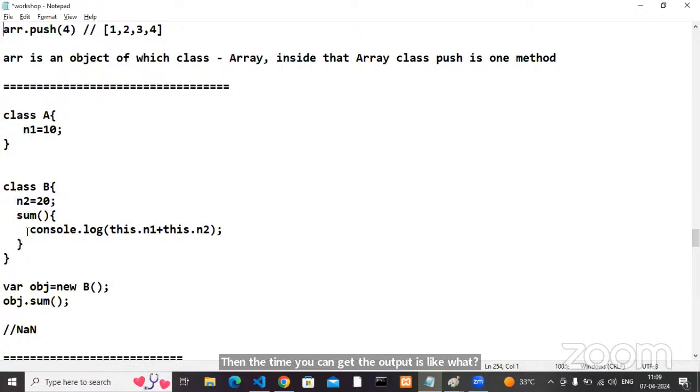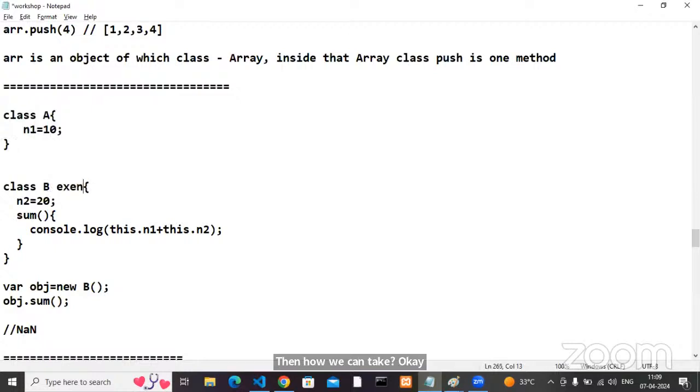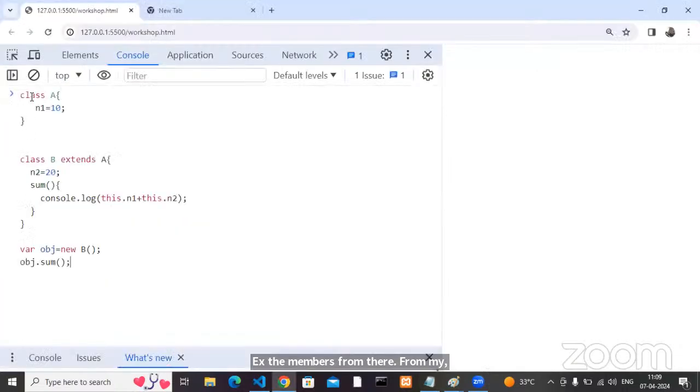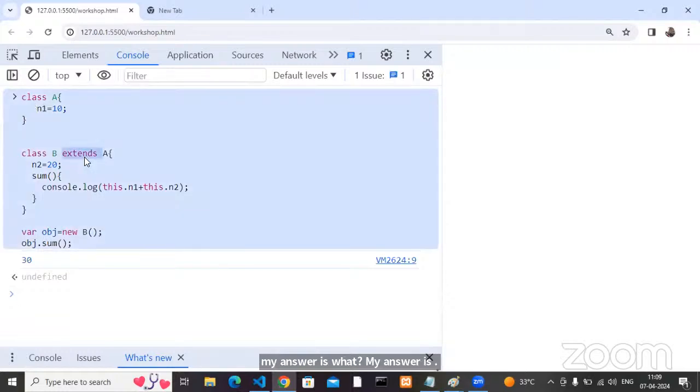But I said, okay, don't take the 10 from the prototype. We have that 10 value inside another class. Can you take it from there? A is ready to give that member to you. Then how can we take it? Class B extends the members from where? From my A class. Now my answer is 30. The extends keyword is a recent ES6 feature.